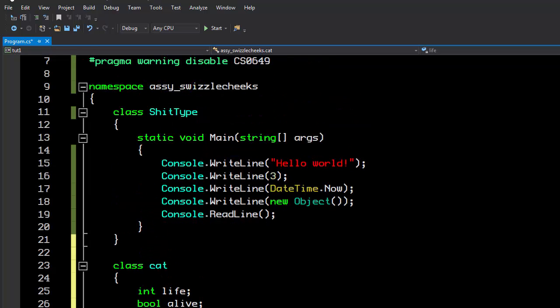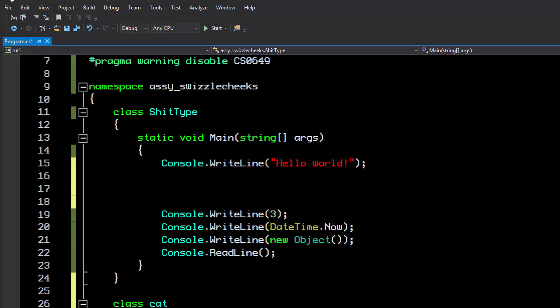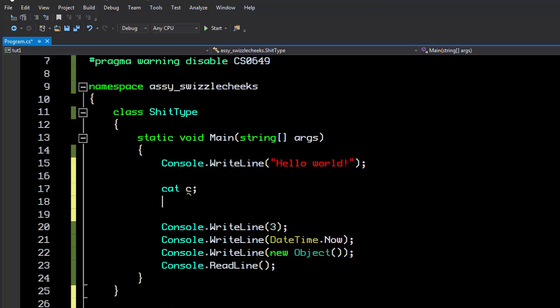The other thing that I'm going to do is up here I'm going to create a cat. Creating a cat is called instantiating, creating an instance of. I'm going to create an instance of this class. I'm going to create an object of a type cat. So let's create a variable called C. C doesn't have an object in it yet. It's just a variable that holds an object.